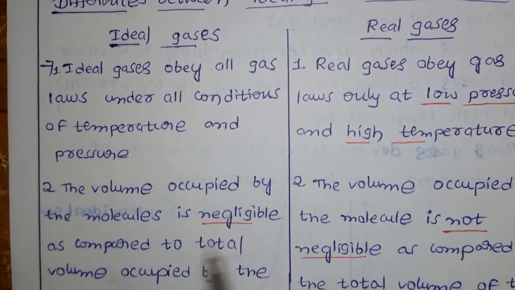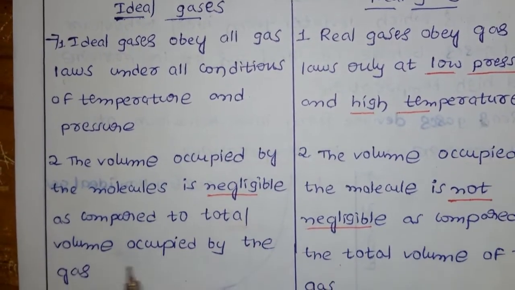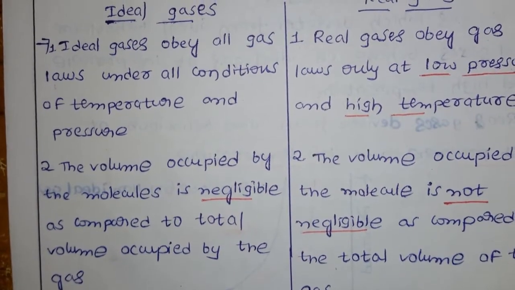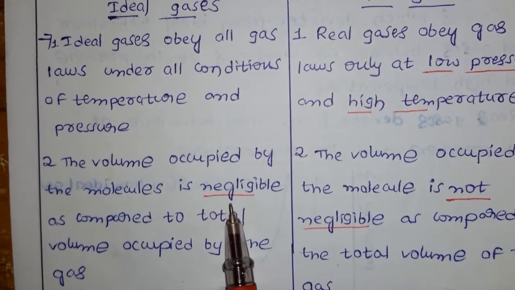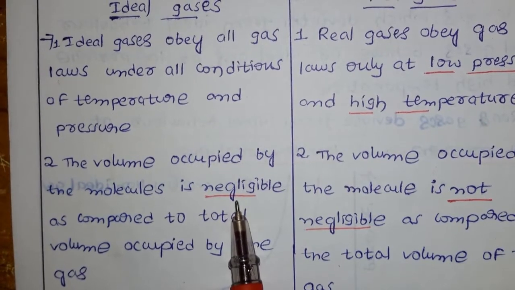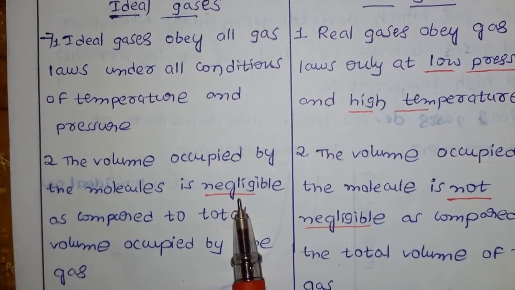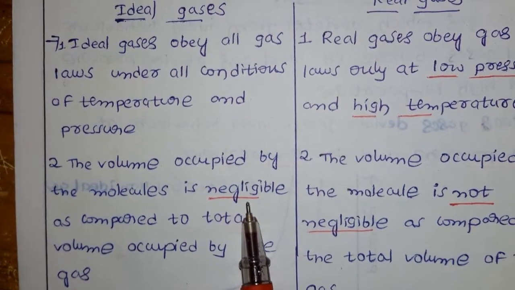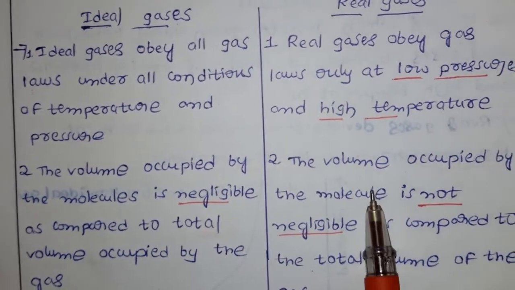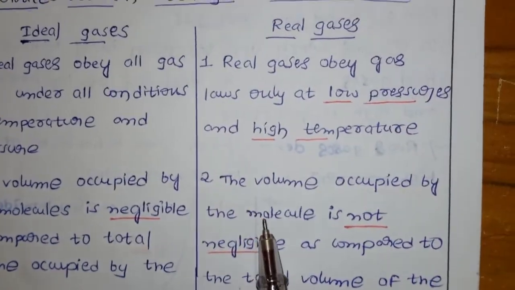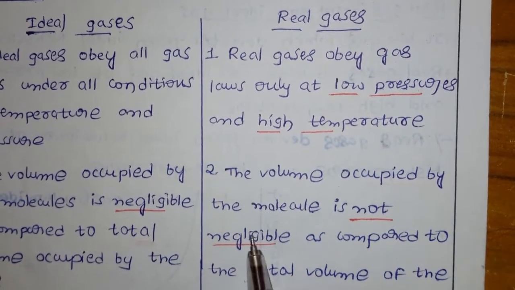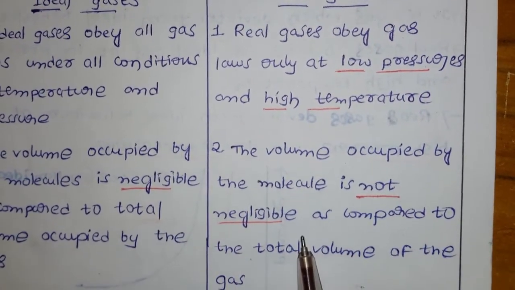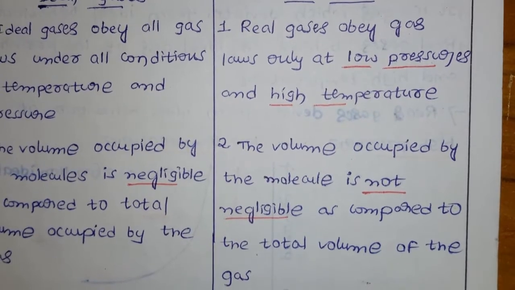Next, the second point. In the ideal gas, the volume occupied by the molecules is negligible compared to the total volume occupied by the gas. Gas molecules do occupy some volume, but that volume is neglected in the case of an ideal gas. Don't worry, I am going to repeat this point. In the case of real gases, the volume occupied by the gas molecules is not negligible compared to the total volume of the gas.